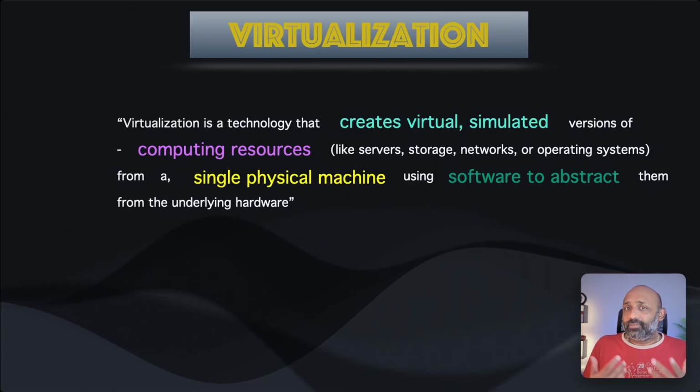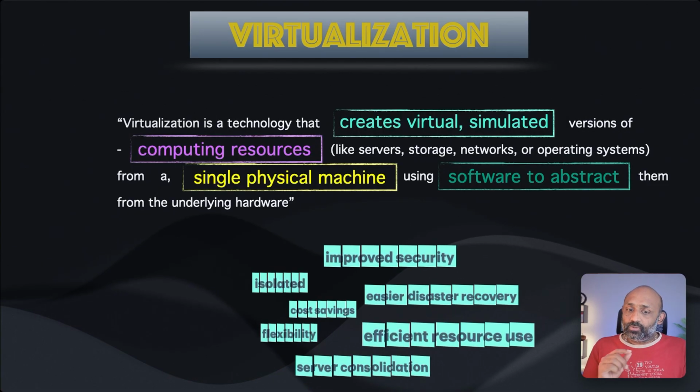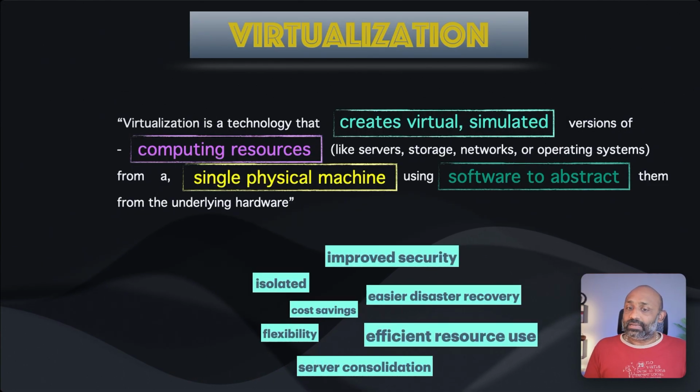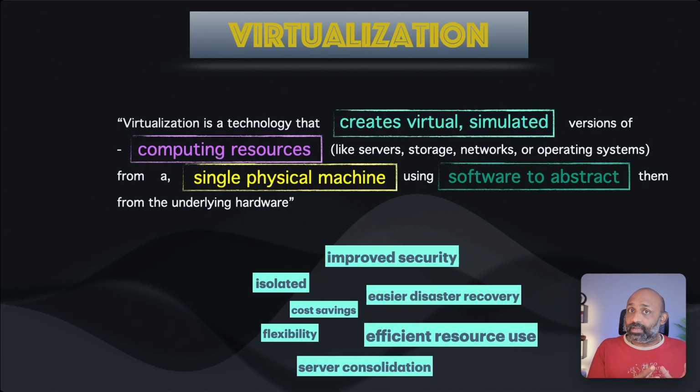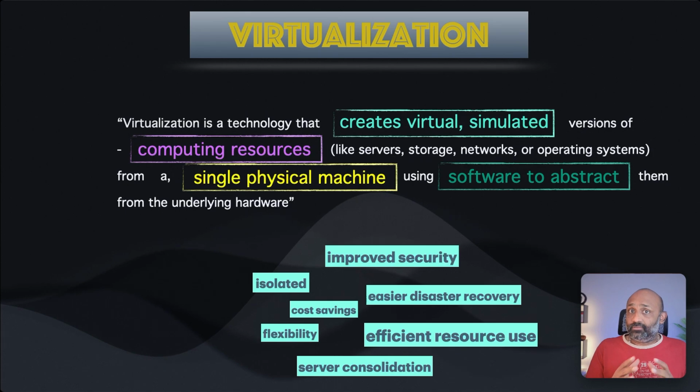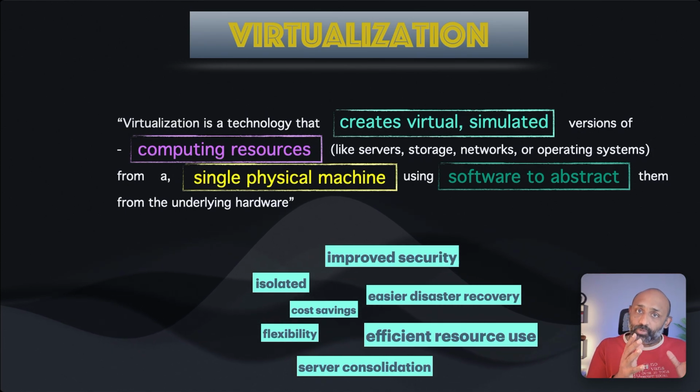But what benefits do we get when we do this virtualization? Automatically, we get improved security. The most important thing is isolation. We isolate things using a container or a virtual machine, totally isolated resources. And then there's a lot of cost saving. If you have one physical server, you can build multiple isolated virtual environments.